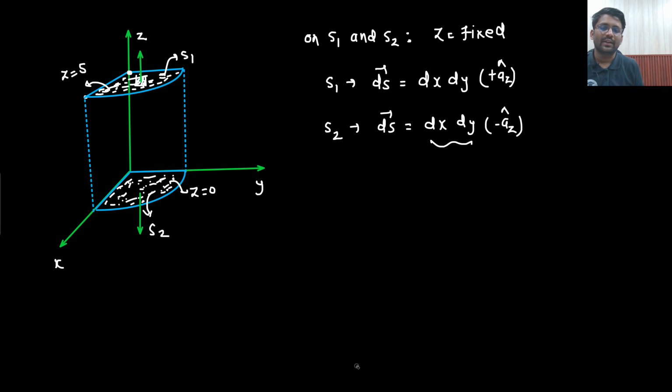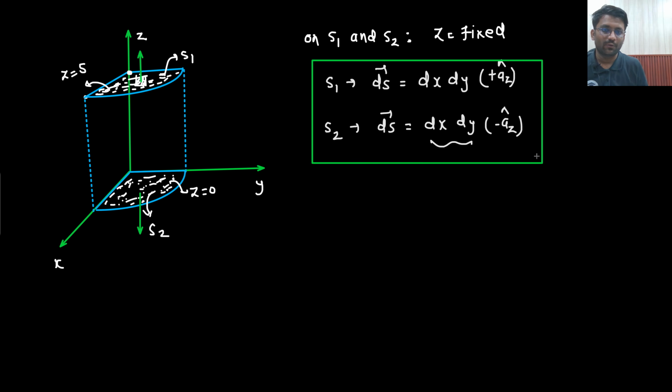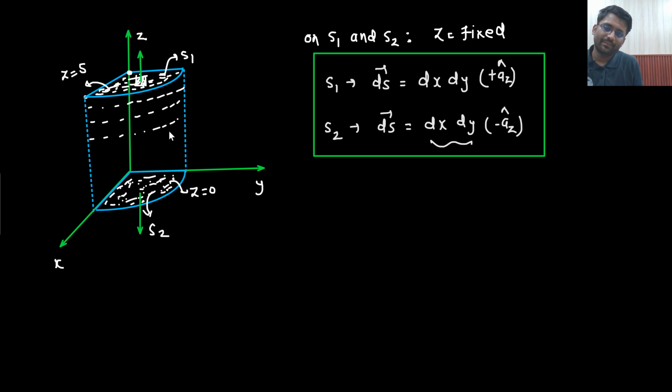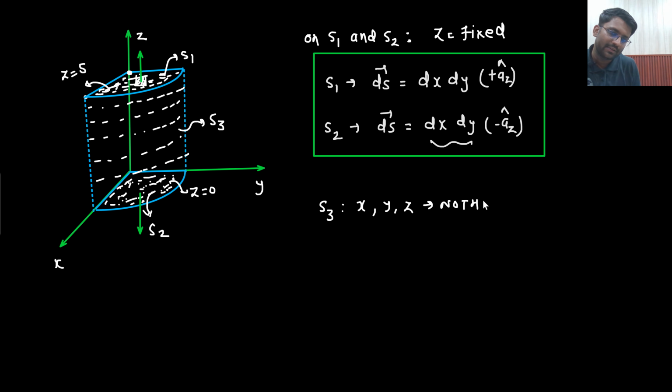So this is the answer for S1, S2. Now for the curved surface, you write it down on your own. Which surface? The third one, this surface I am talking about. So this surface is S3. For S3, you write down on your own. In S3, everything is changing. For S3, x, y, z, everything changes. Nothing is fixed.